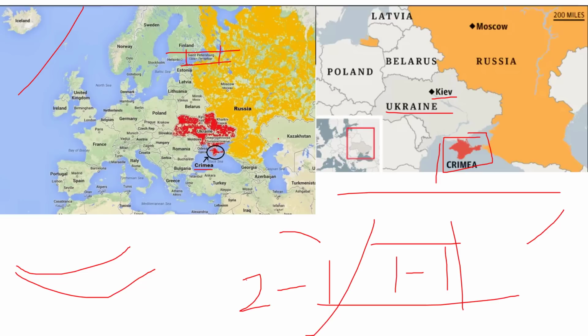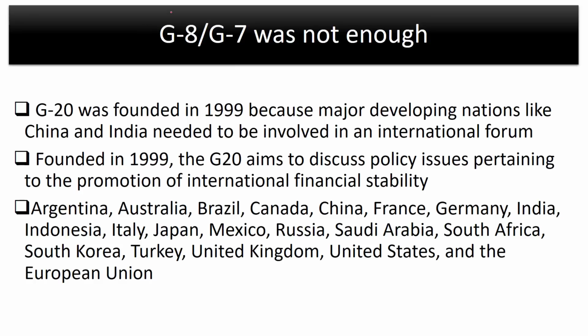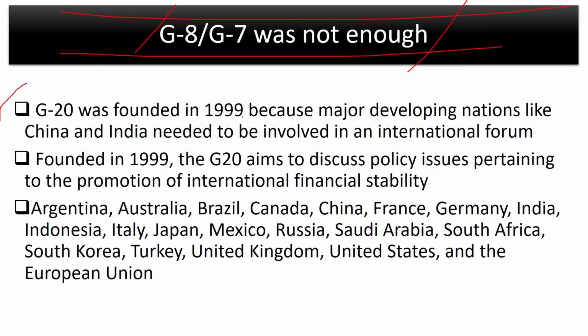And as I told you, the repercussions were quite severe. G7 and G8 pretty much did what they were intended to do for a very long time. But later on, in the beginning of the 1990s, the world felt that there needs to be a bigger group of countries. A group that has developed and developing countries working together to solve the world's major economic problems. So G20 was founded in 1999. Alright, so in 1998, the Russian Federation joined the G7 and it became G8, and 1 year later G20 was born.